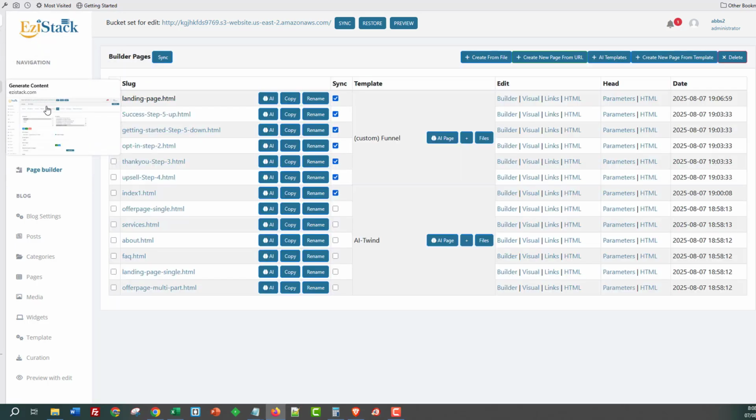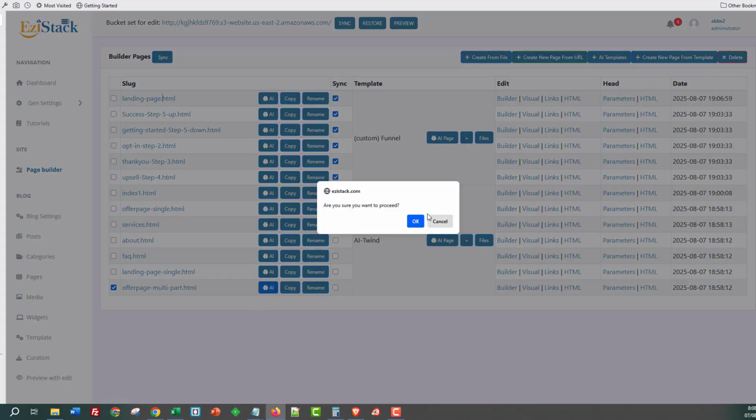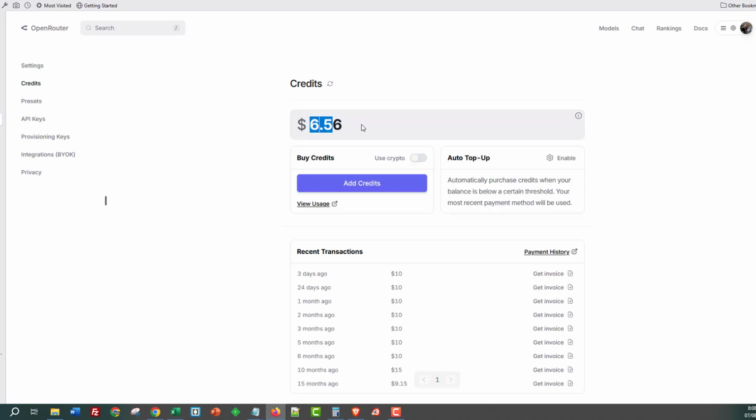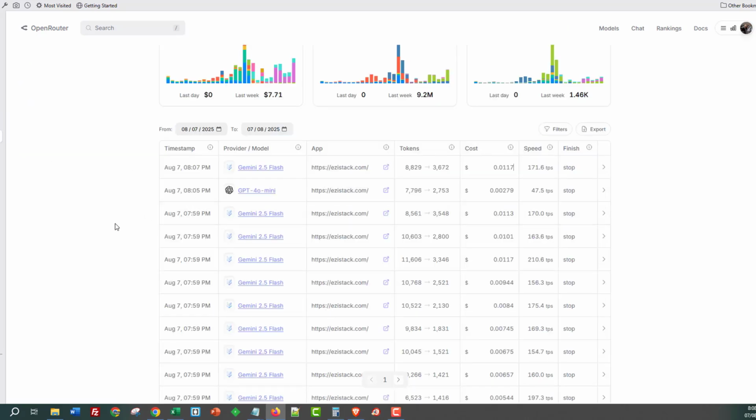So let me show you another page that I've recently created myself, and I want to showcase this to you because it's a really nice page. I've got this offer page, multi-part. I'll go ahead and click on AI. While that's getting done, I'll come back over here, click on F5, and as you can see, we're on 656 to start off with. I'll click on F5 down here, guys.